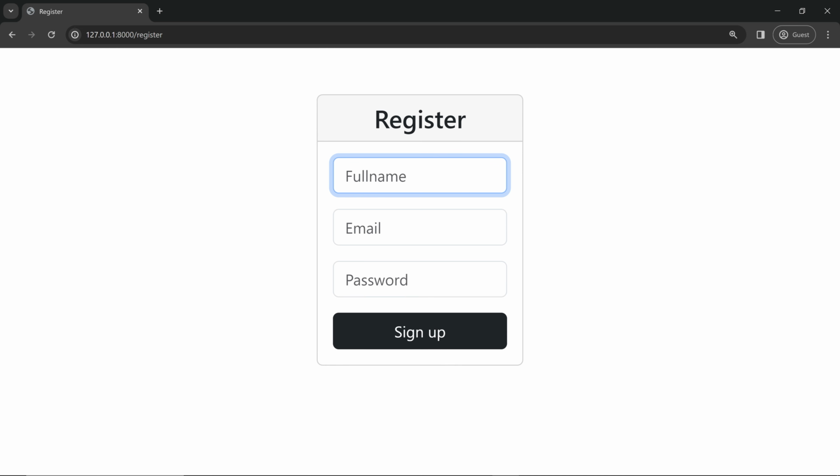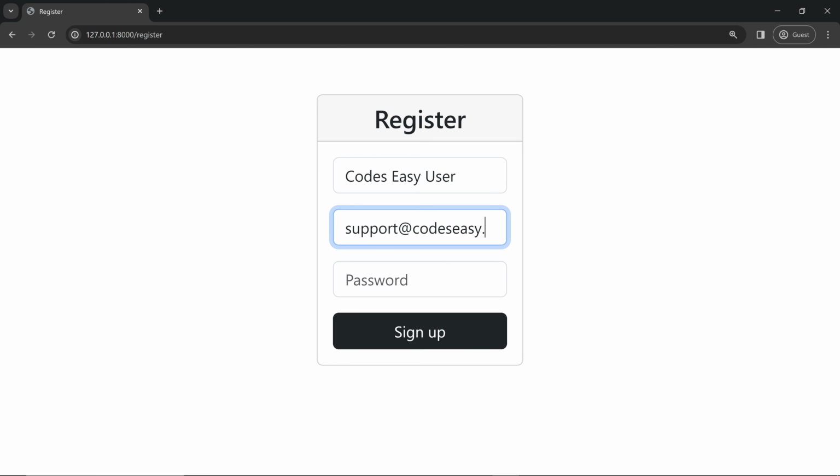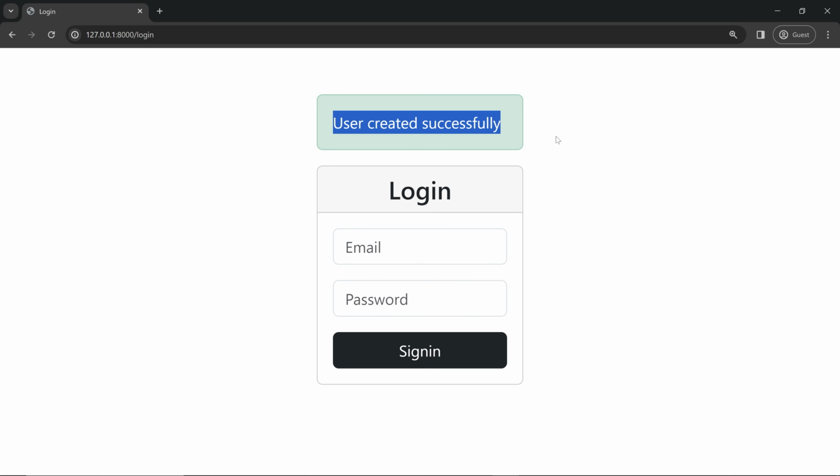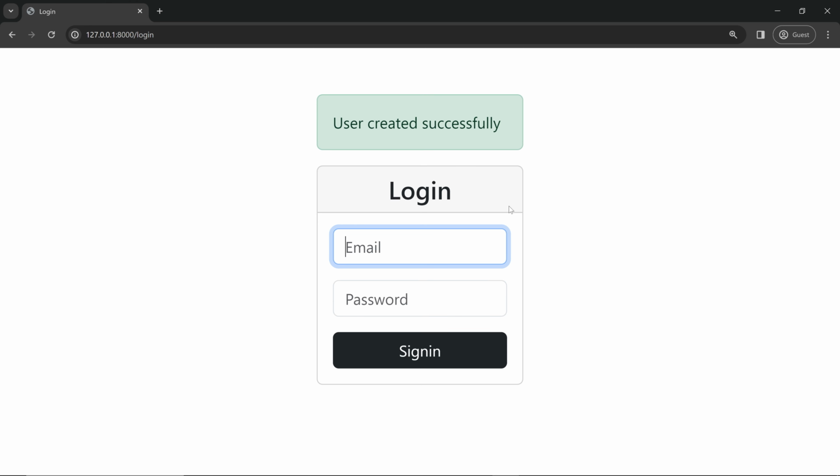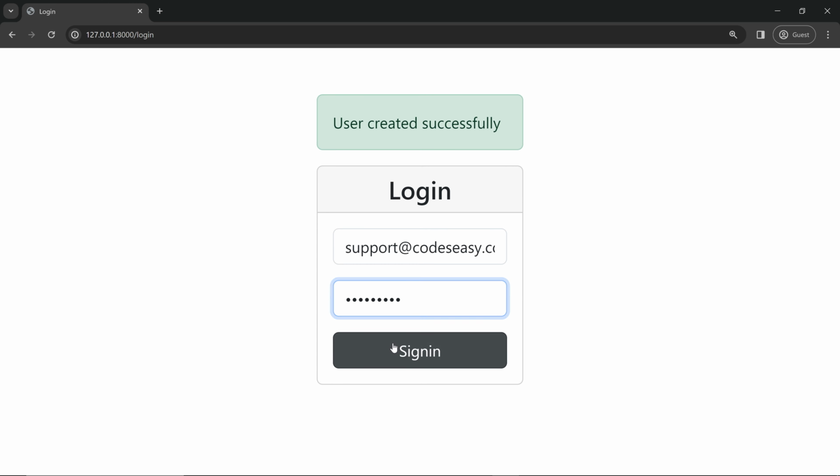So let's register a user and see. So we have entered the details of the user and let's click on sign up. And now you can see the user is created successfully. Let's try logging in now. So we have entered the username, that is the email, and the password. Let's click on sign up.